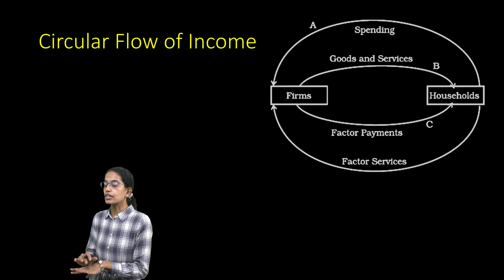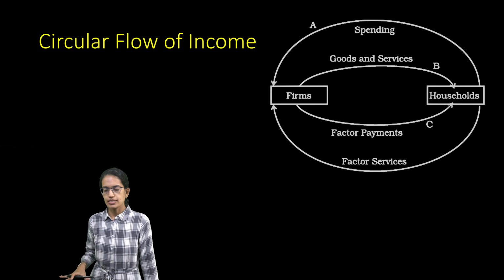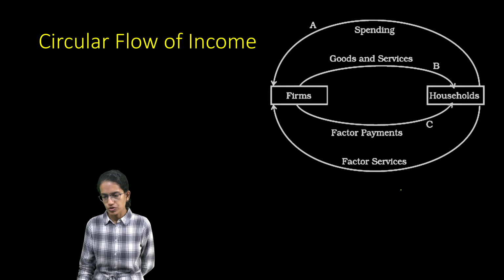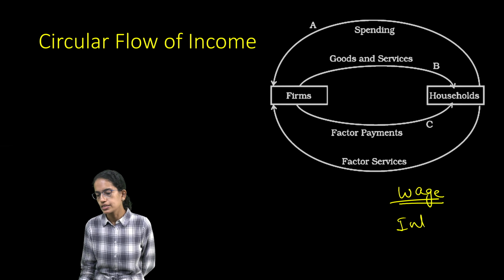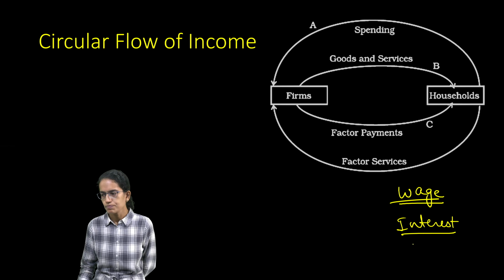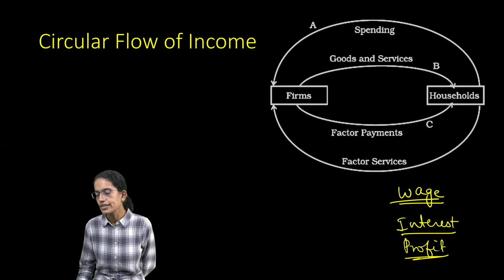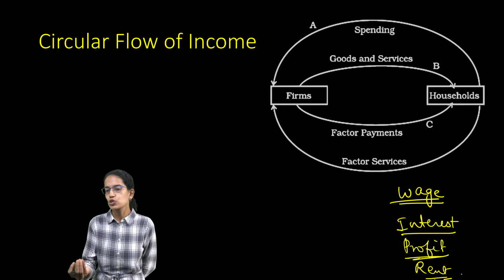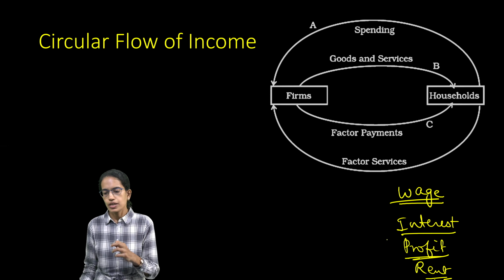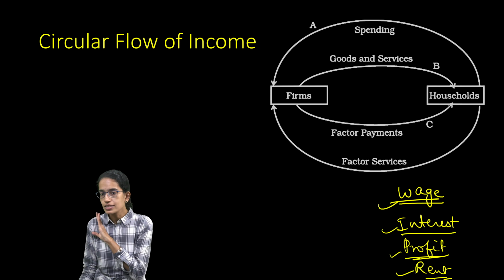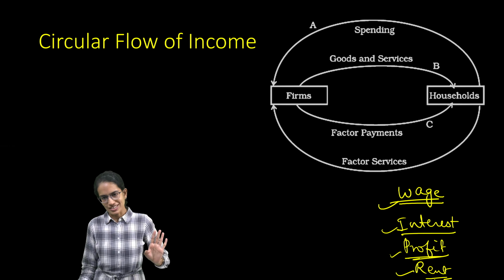The next is the circular flow of income. Now before we understand circular flow of income, four terms that I would introduce. The first is wage. Wage is given to the labor. Interest is incurred onto the capital. Profit is incurred by the entrepreneur, and rent is incurred onto the resource. So I could have a building, I could have a machinery that I could give for rent. Okay, so four important terms: wages, interest, profit, and rent. These terms would not go away till the time you are studying economics, right?